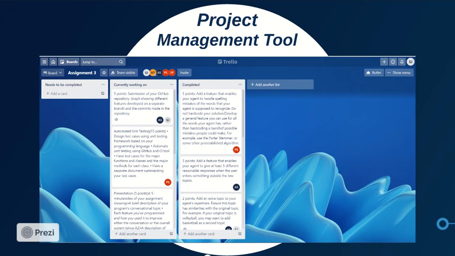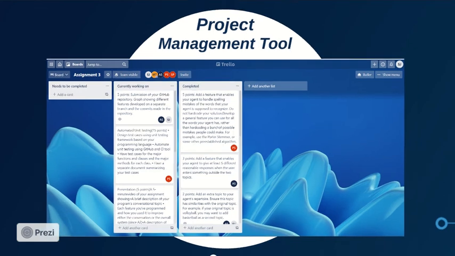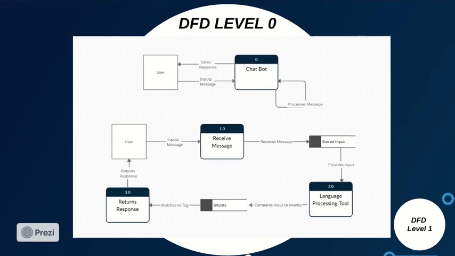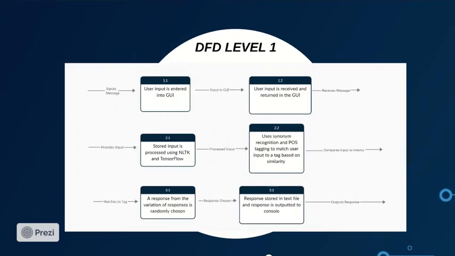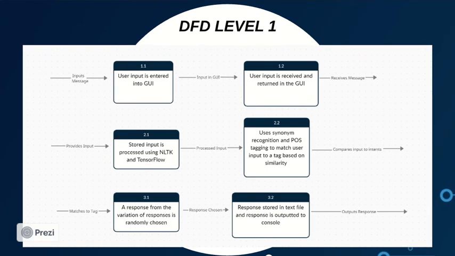To track our progress and assign tasks during the duration of our project, we use the project management tool Trello. As you can see, our Level 0 DFD gives a general view as to how our chatbot works, with arrows showing the flow of the conversation. Here is the Level 1 DFD, which gives a more specific breakdown on each point. For each input and output of a statement in the Level 0 DFD, there is more detail in the Level 1 DFD.